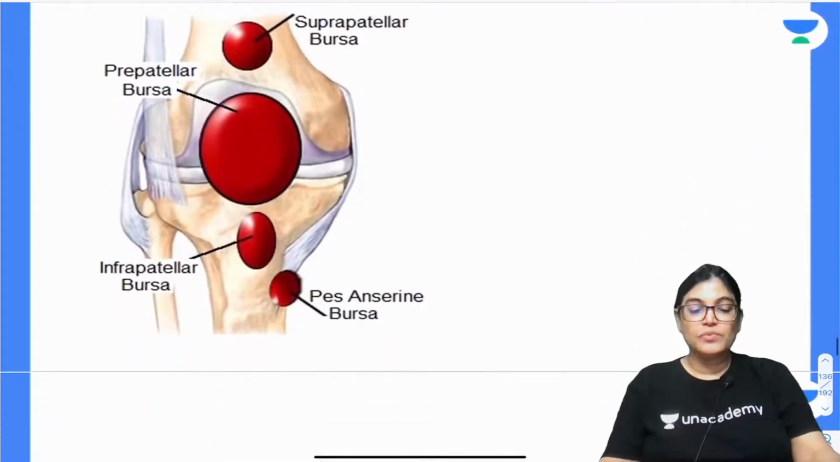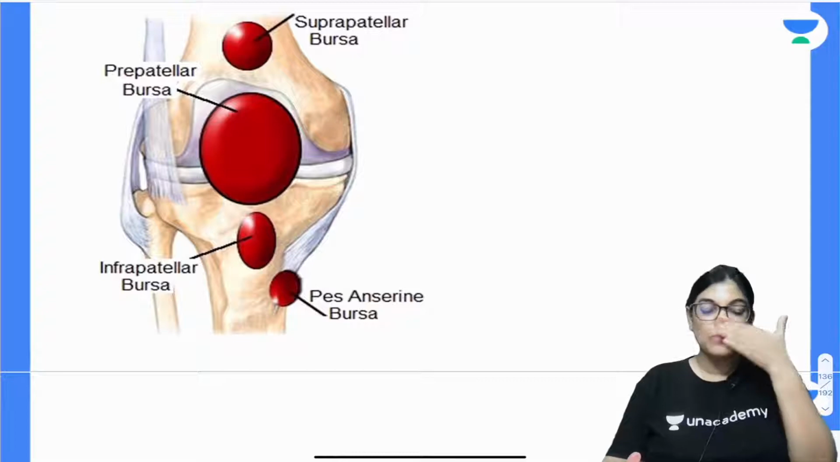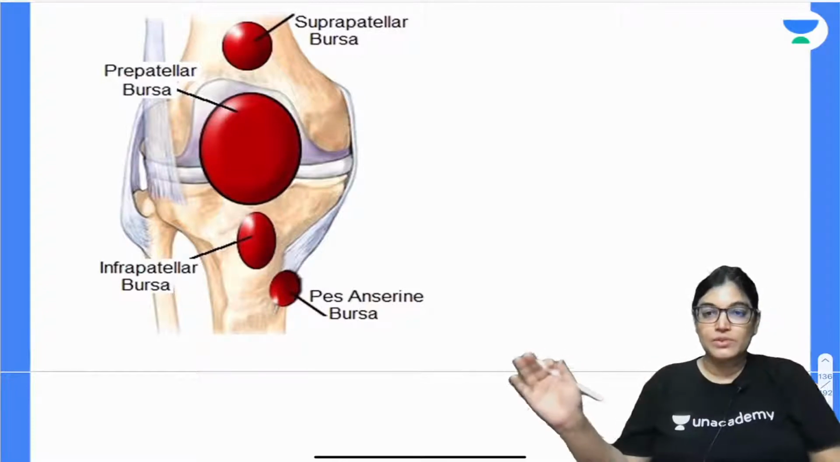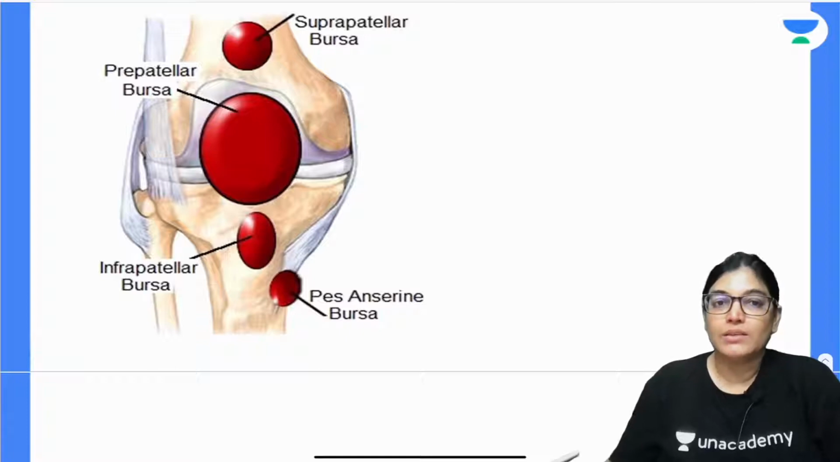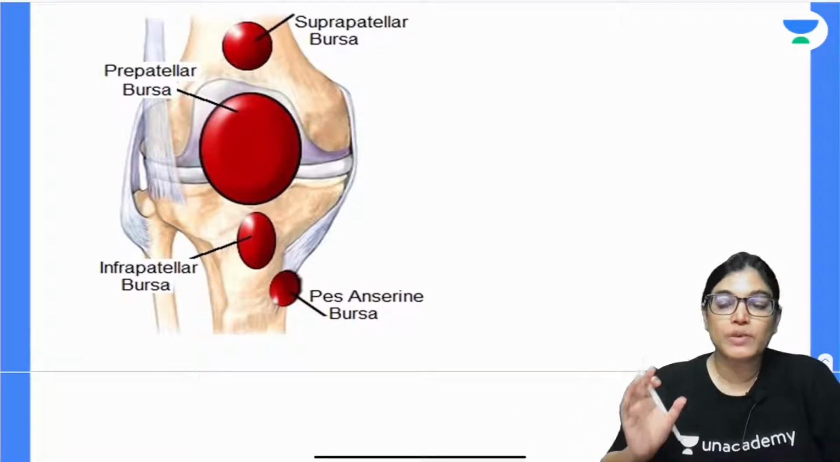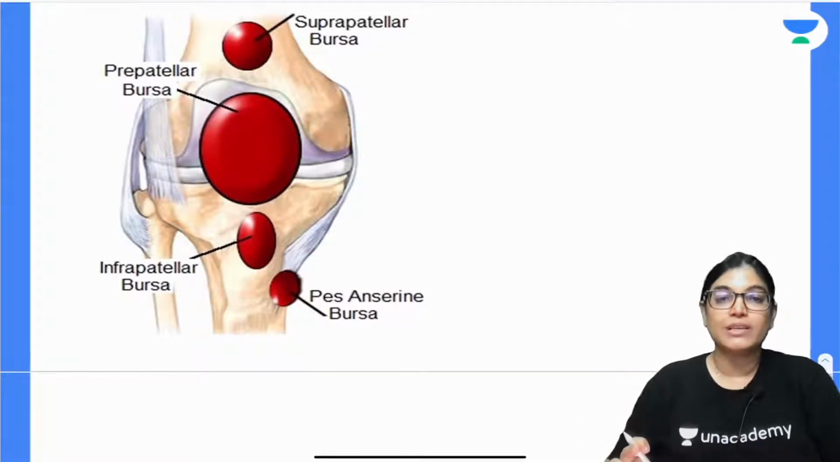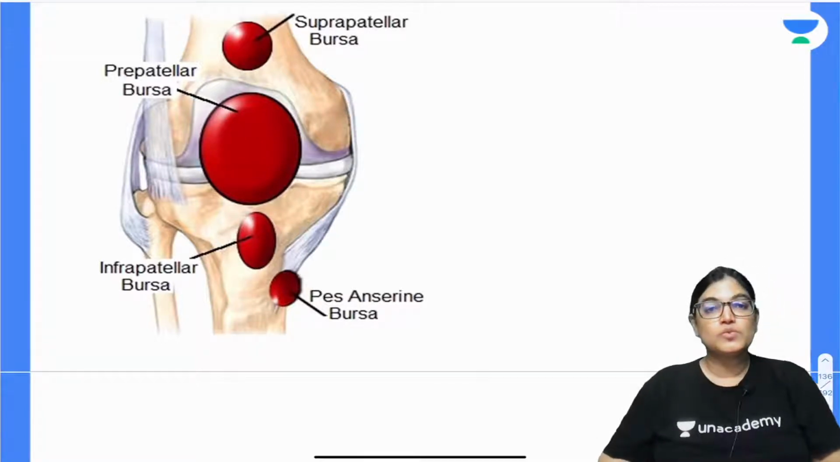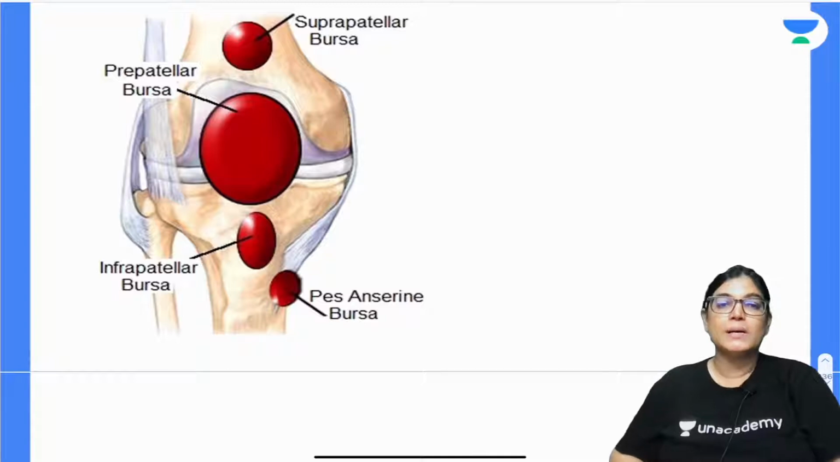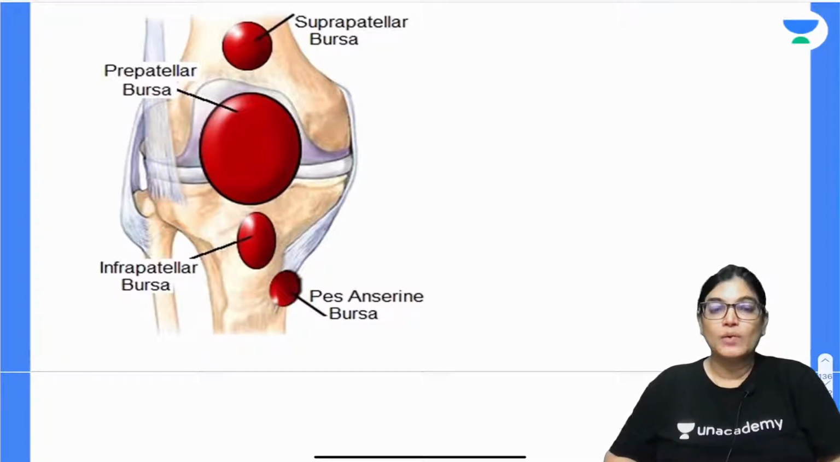So, done with this. We have finished all the ligaments. That was a very important topic about the knee joint. The next important topic which I want to tell is the bursa. This is a beautiful diagram in which you can see the location of important bursae with respect to the knee joint.